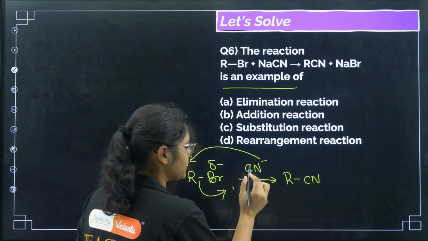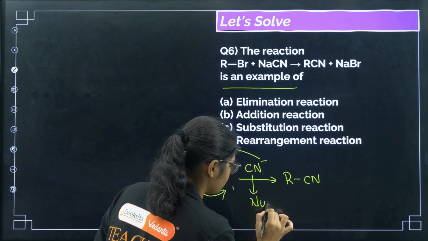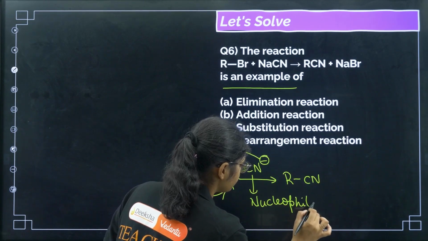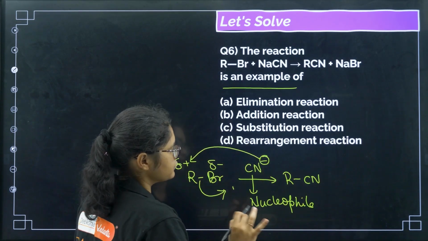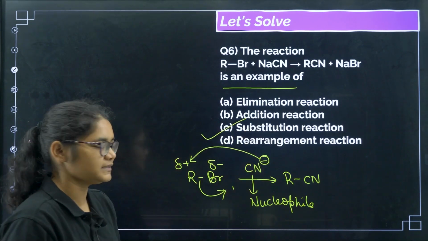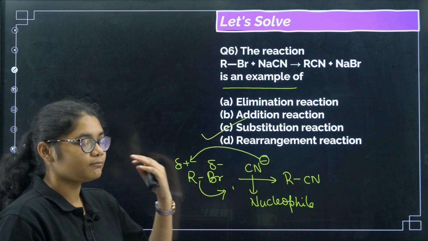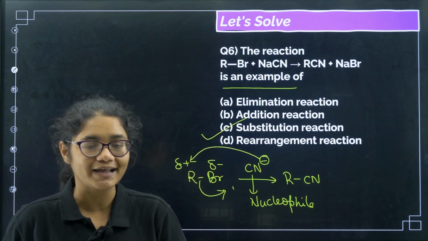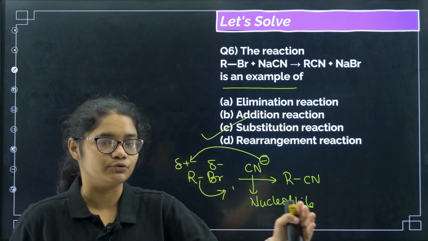Now it is substituted by what? This is a nucleophile. Why? Because it has a charge. So this is substituted by a nucleophile, so we call it a nucleophilic substitution reaction. Okay, the answer is option number C, that is substitution. If you want to be more precise, then it is substituted by a nucleophile, so we will call it a nucleophilic substitution reaction.